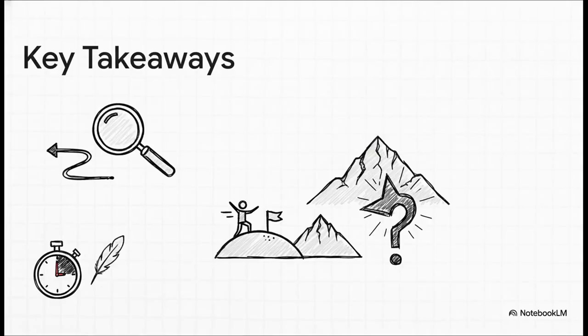Okay, so let's wrap this up. What are the key things to remember? Hill climbing is what we call a greedy algorithm. It's always making the choice that looks best right now, in the moment. It's super simple, it's fast, and it barely uses any computer memory. But here's the most important takeaway of all. While it's fantastic for finding a good enough solution really fast, it gives you absolutely no guarantee that it will find the absolute best solution.